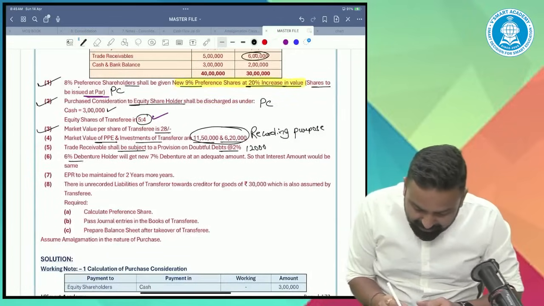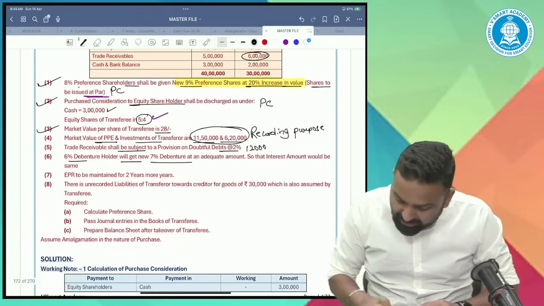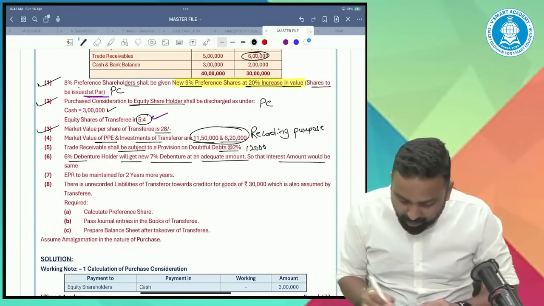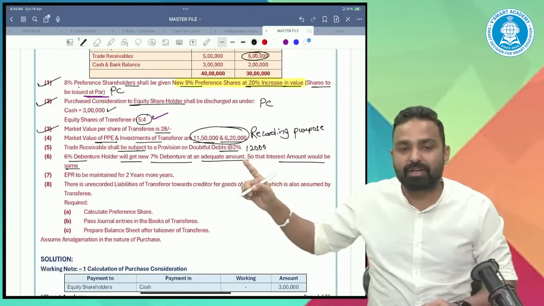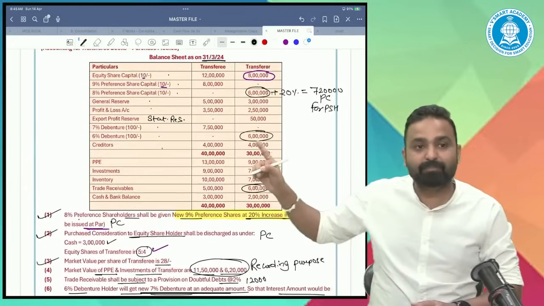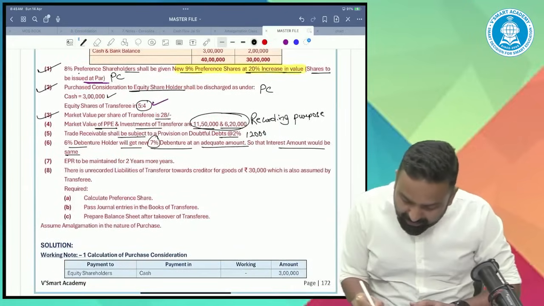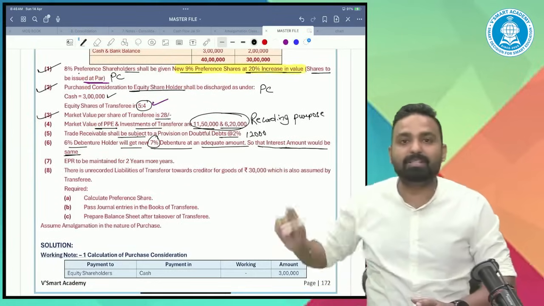6% debenture holders will get new 7% debentures at an amount such that the interest amount would be the same. Can you please calculate? They will get new 7% debentures in such a way that the interest amount would be the same. Tell me, what should be the value?